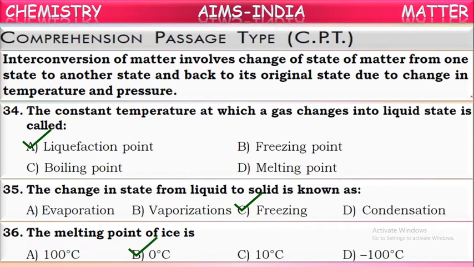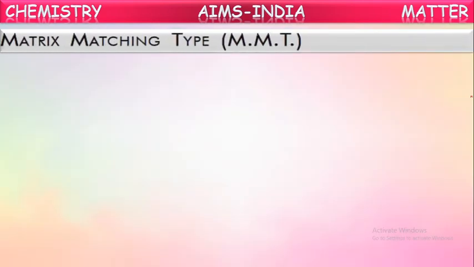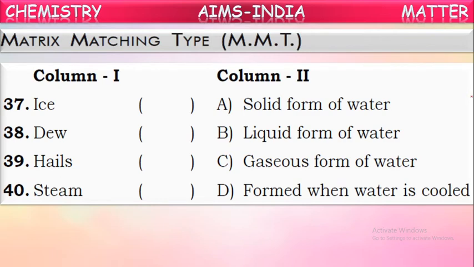Okay. Next, a matrix matching type question. See here, try to match column 1 with column 2. You have to note that here we may get more than one correct matching for some items. So check them once.